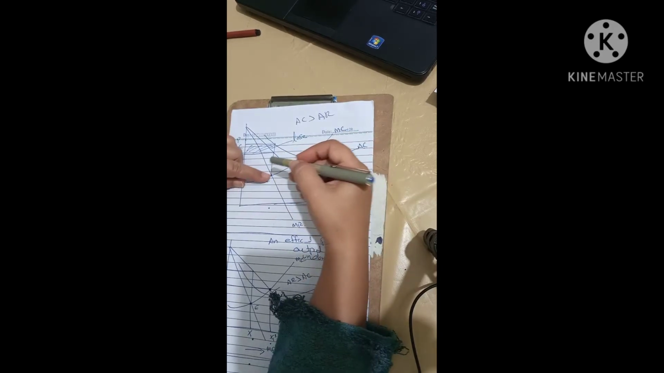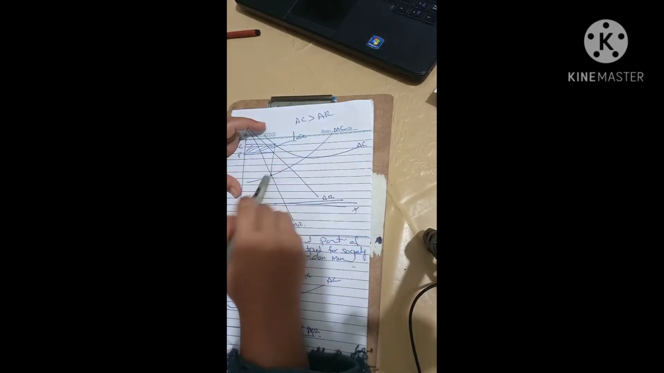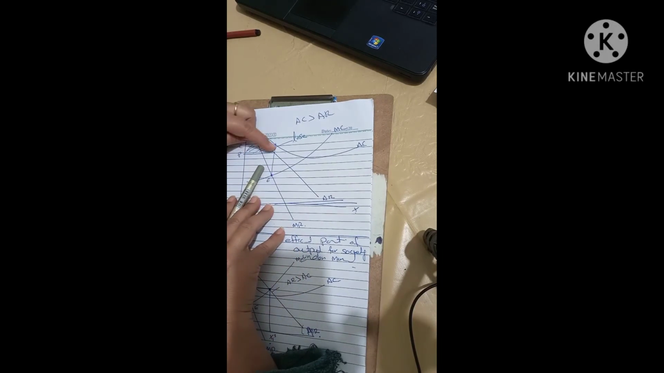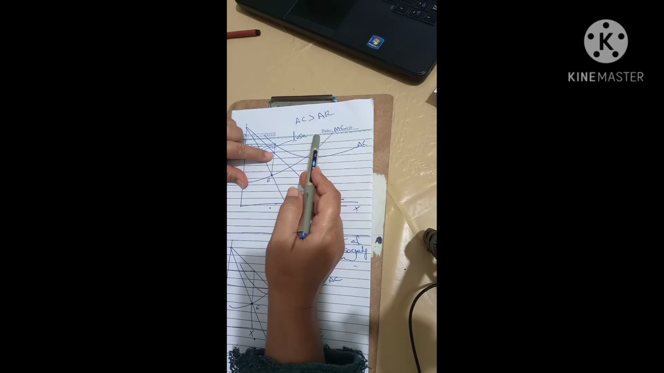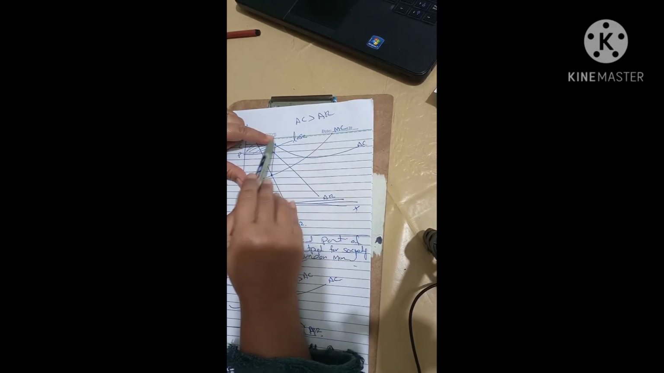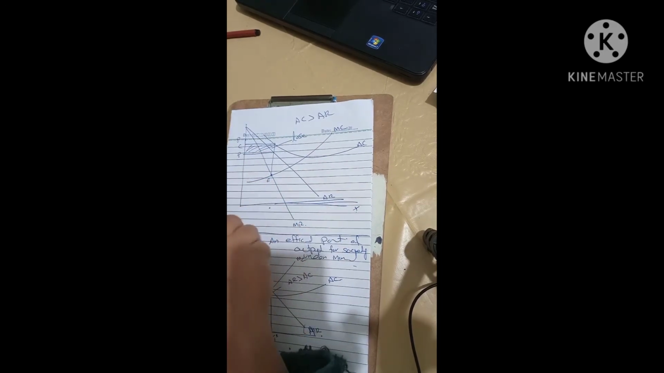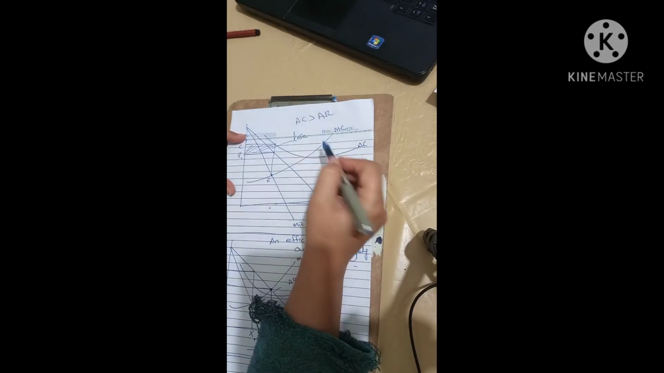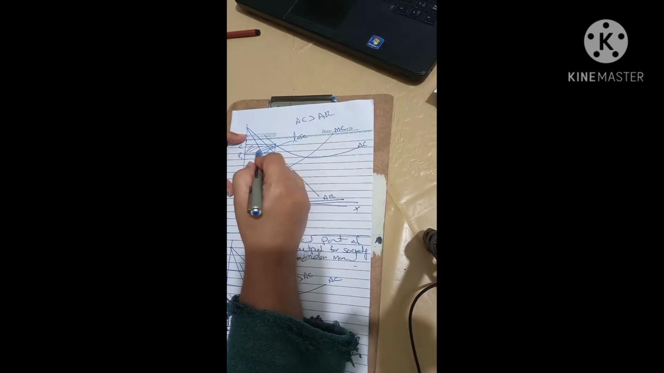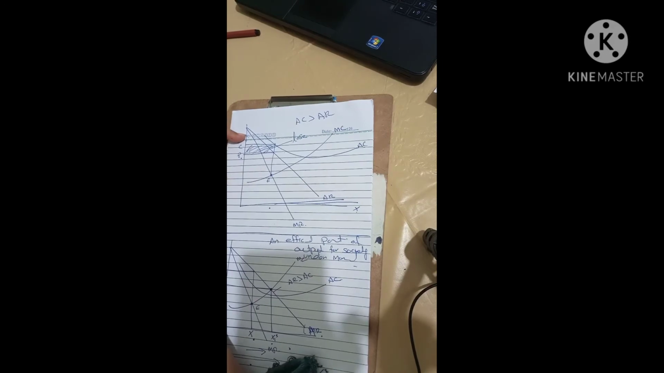From point E we go up, and at AR it touches this point and we get the price. When we go to the AC curve it touches at this point, and from this we get the cost. Cost is greater than price, or the AC curve is above the AR curve. This is the loss which the firm incurs under monopoly.